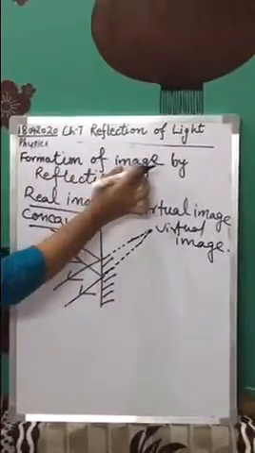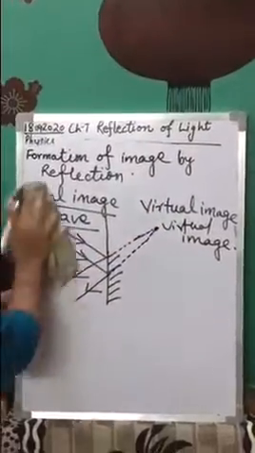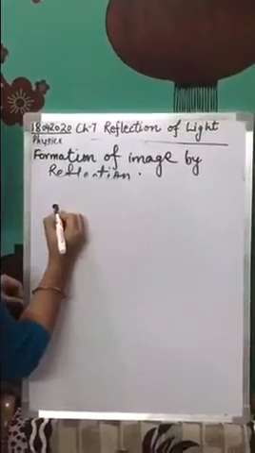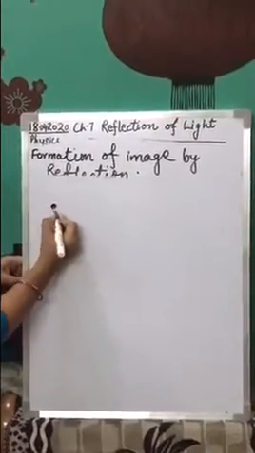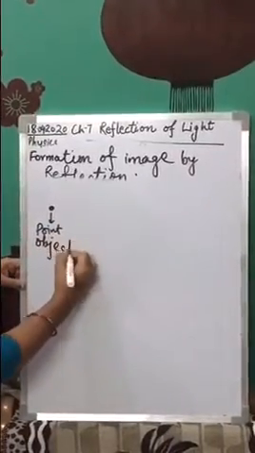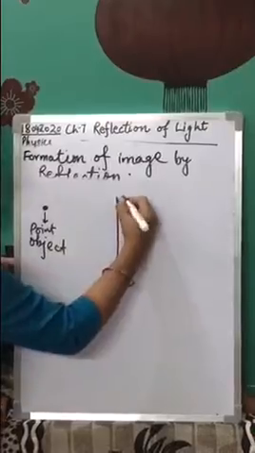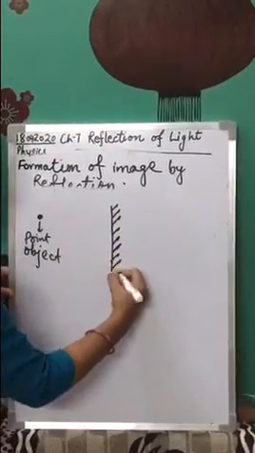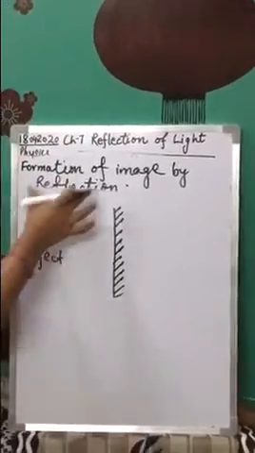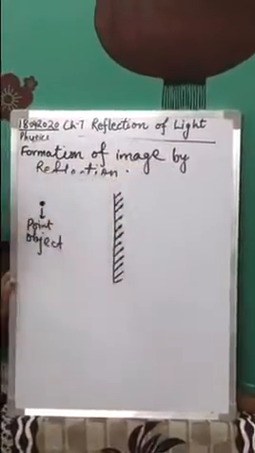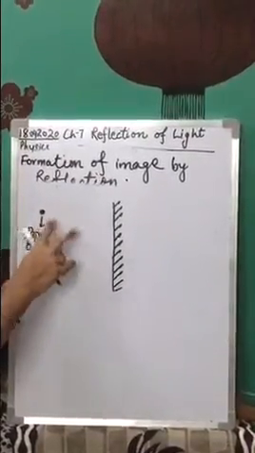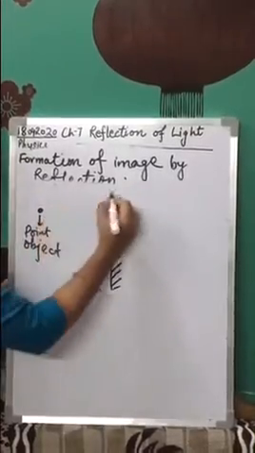Now I will explain how we form an image by reflection. For example, here we have a point object. Point object means it is of very small size. We have to form the image of this point object in a mirror. This is a mirror. What I told you before is that we have to consider at least two incident rays. So we will consider at least two incident rays.